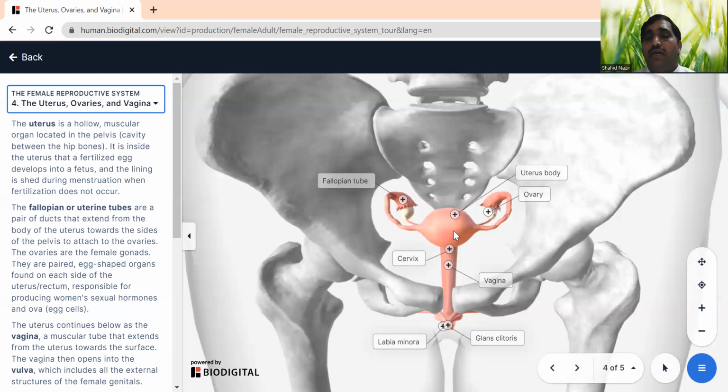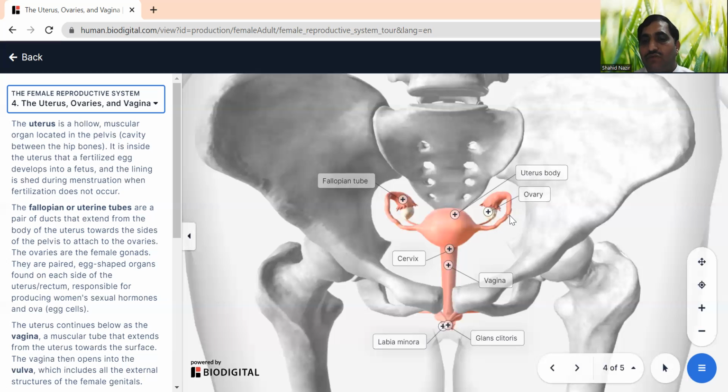But if there are no sperms available, all the lining of the uterus which has been prepared to receive the fertilized egg will be removed as menses. So what is menses, or this bleeding? Every month an egg is released from the ovary and comes to the fallopian tube.